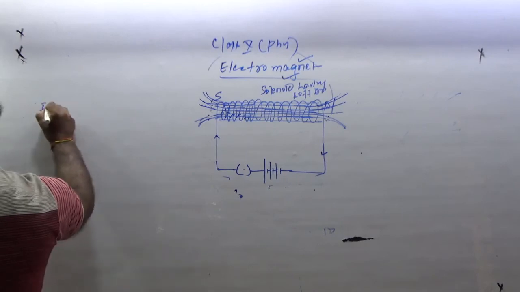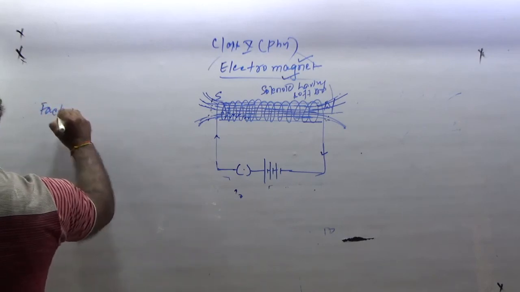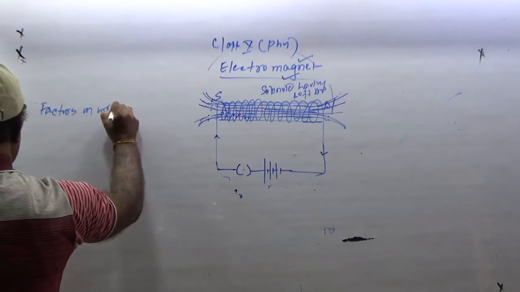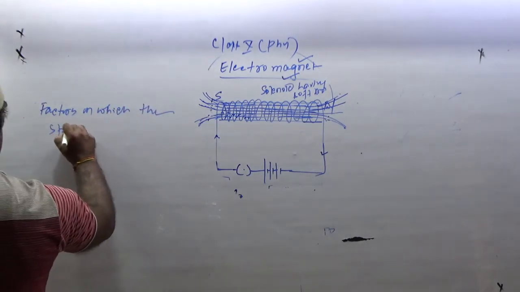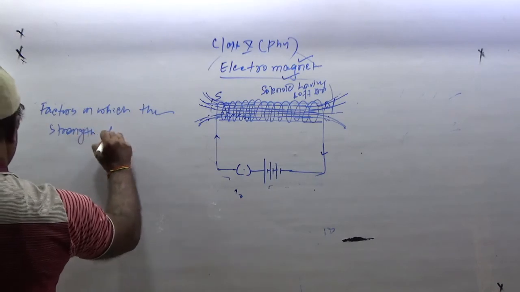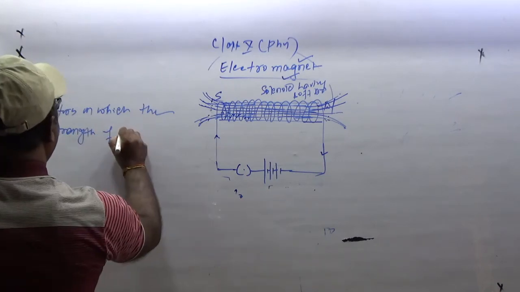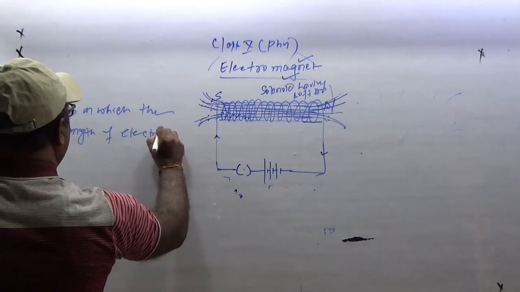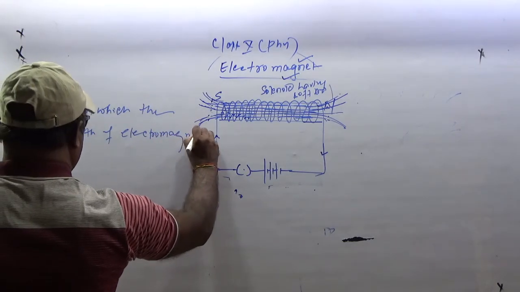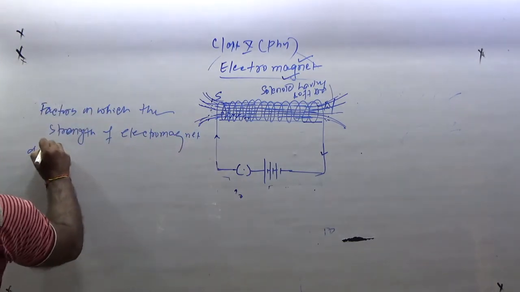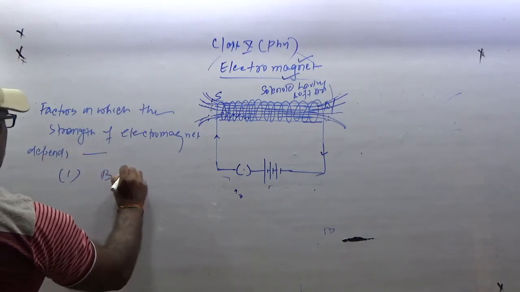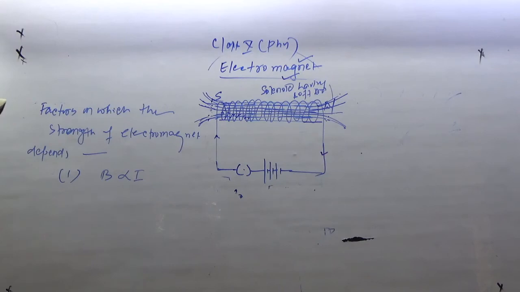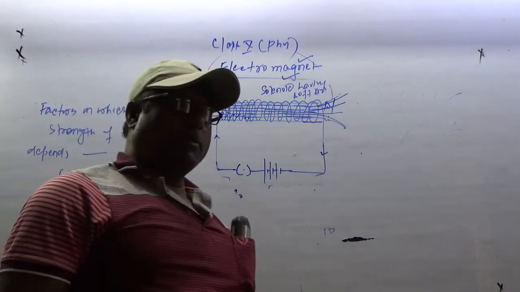First, B is directly proportional to I. ये हम लोग पहले से भी जानते हैं.